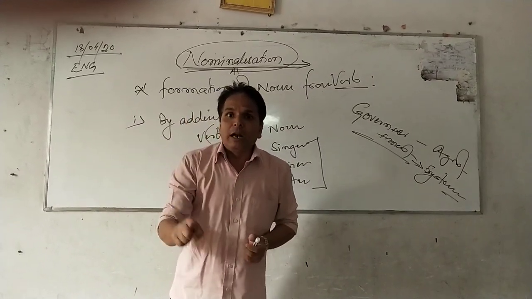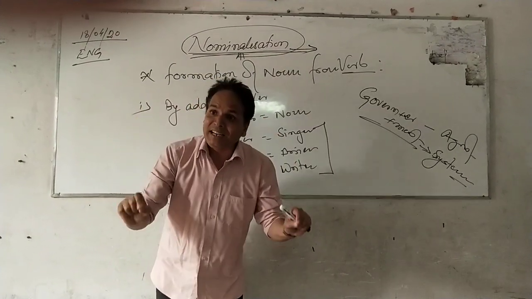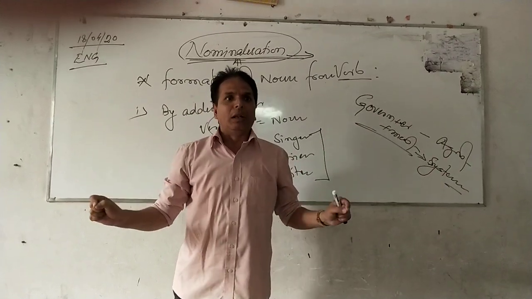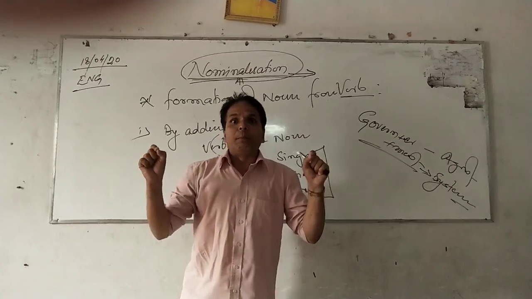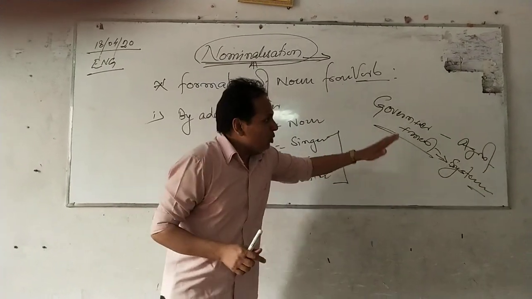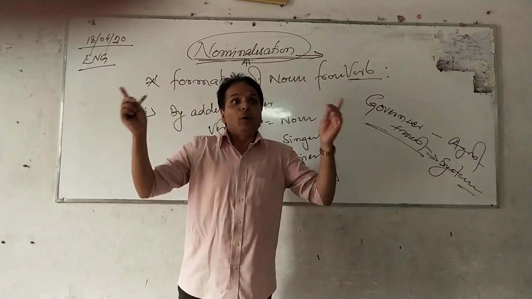Proper, common, collective, material, abstract, these all are the types of existing noun. That means those are already existing in this world. Those are the common, proper, collective, etc. But here, the nouns which we are getting are not existing nouns. These are the formatted nouns.